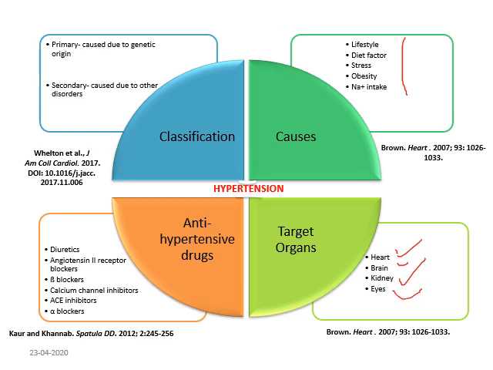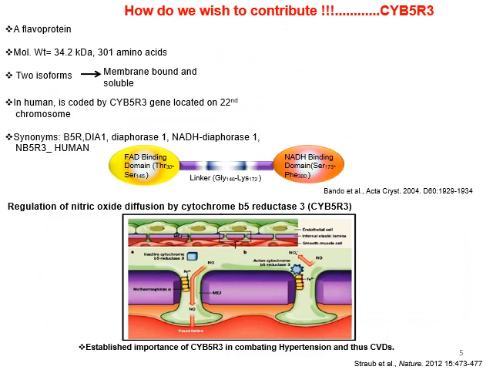And the antihypertensive strategies which are currently in use to treat hypertension are these: diuretics, angiotensin 2 convert 2 blockers, and beta blockers, calcium channel blockers, angiotensin converting enzyme inhibitors, alpha blockers. These are the major drugs used in the treatment of hypertension. But the problem with the long term use of these drugs is mainly renal failure. In long term use, they cause failure of the kidney. That's why there is a need for alternative targets to be discovered against hypertension.